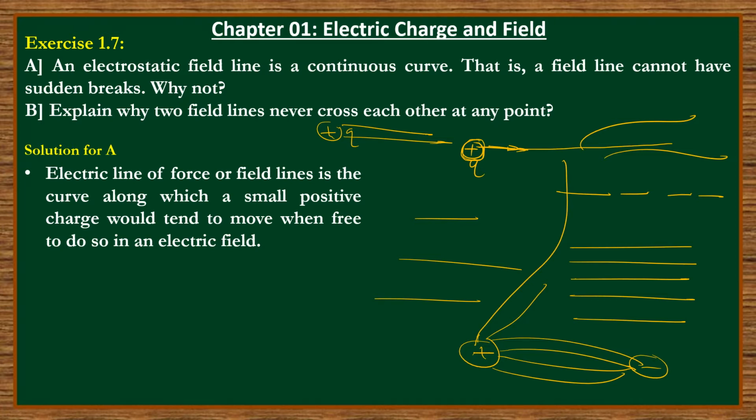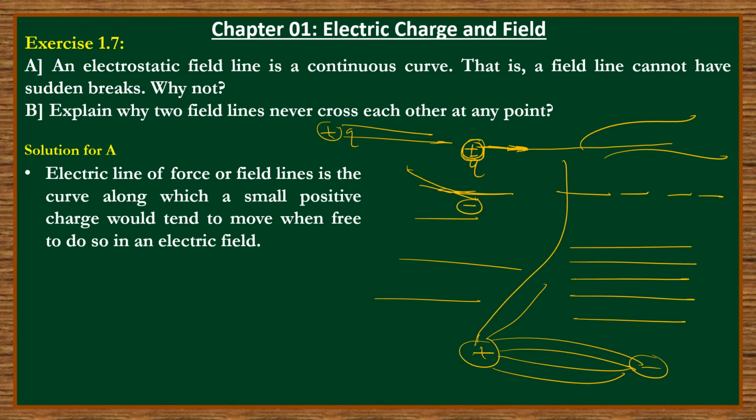So we have to trace the path, and that will give you the field line, meaning the direction of the electric field. Force will act in this direction, and the direction of force is the same as the direction of the electric field that we have seen. If it is a positive charge, it moves along the field. If it is a negative charge, the direction will be opposite, but along the field line. So if a negative charge is there, it will travel like this. We trace the path, and we get a field line.